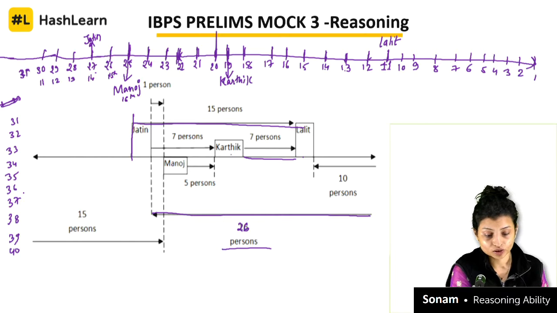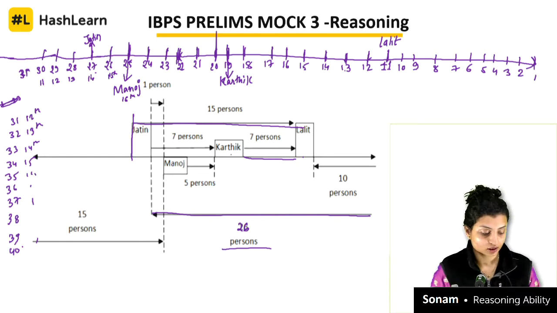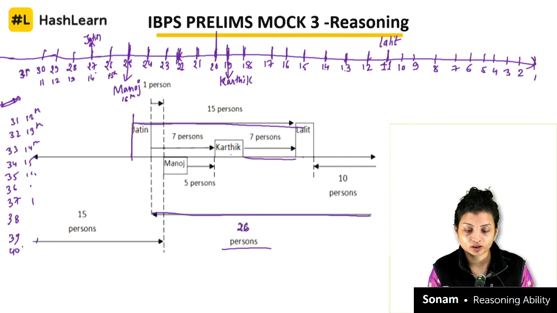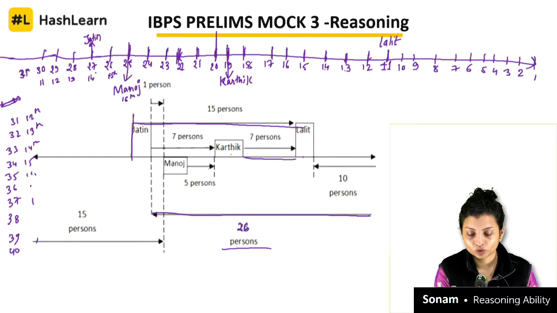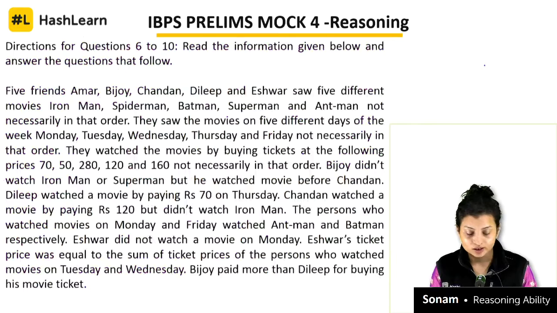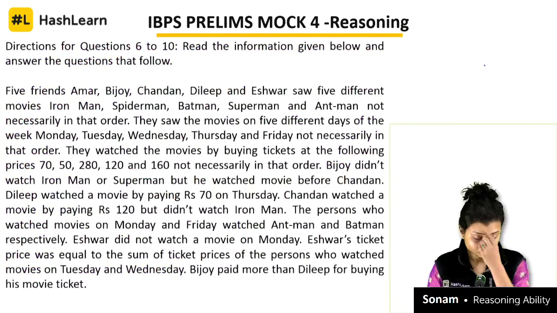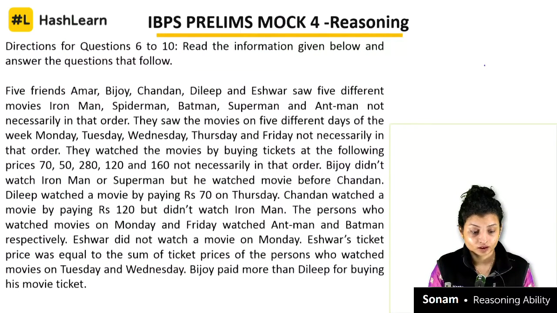I am writing in the reverse order, and then 37, 38, 39, 40 from the other end. And that's how you can solve the question by this method also. So it's up to you whether you want to go by the gaps or whether you want to do it on the number line. Okay, let's move to the next question.